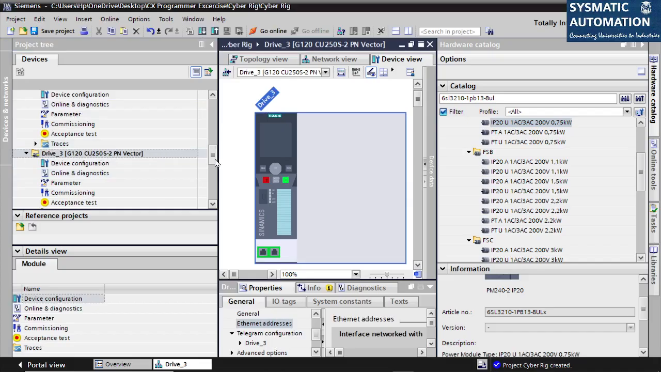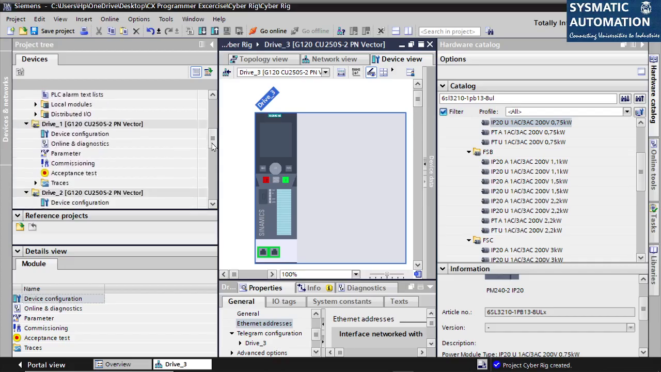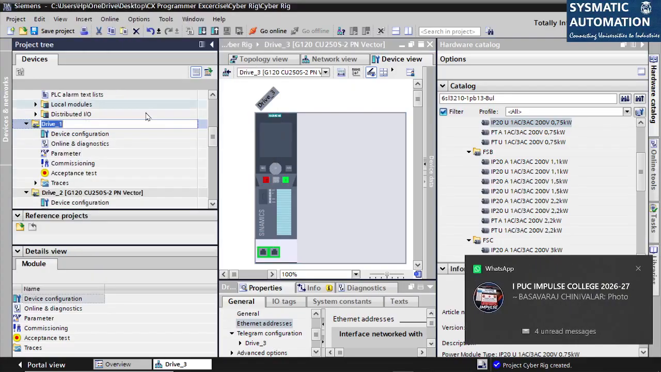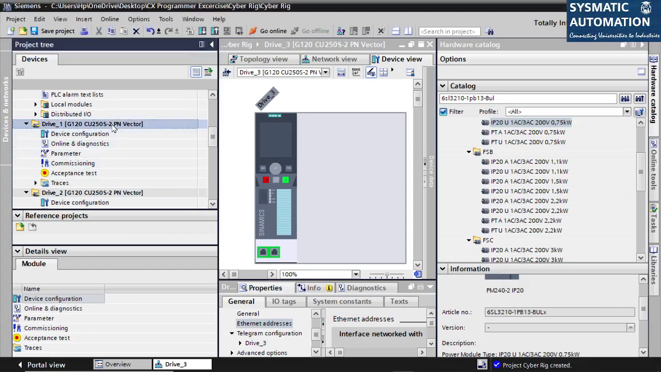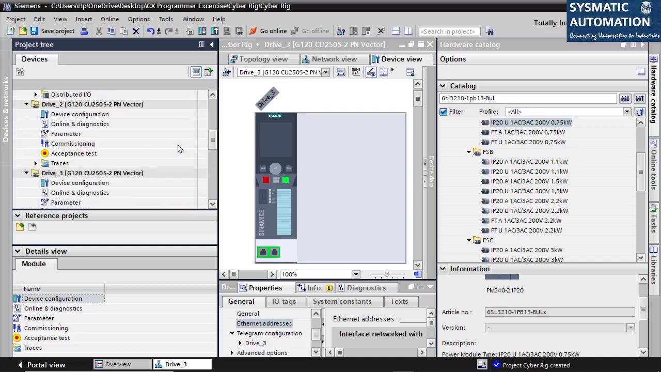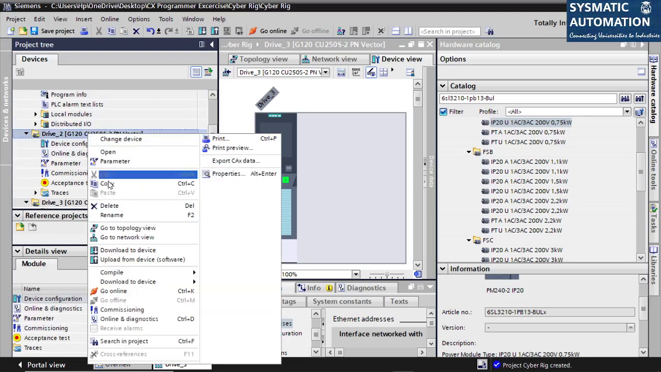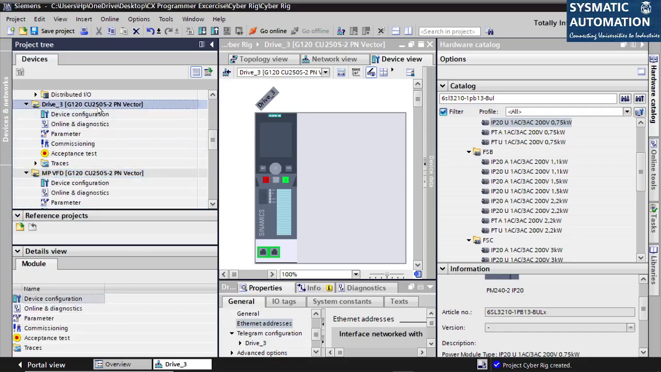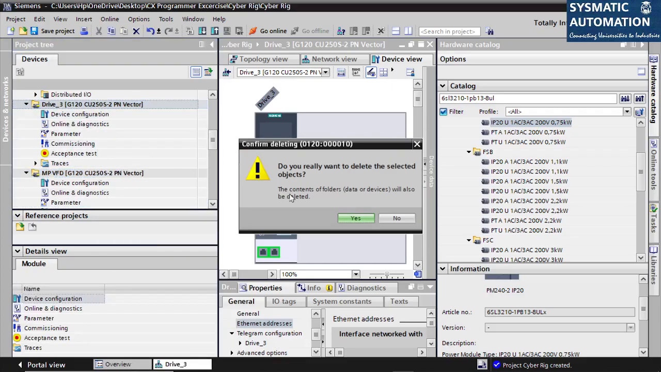So before that, I will rename this. I'll right click and rename it. What will I rename it as? TDS. The second one, I'll rename it as mud pump. This one I will delete and add it again.